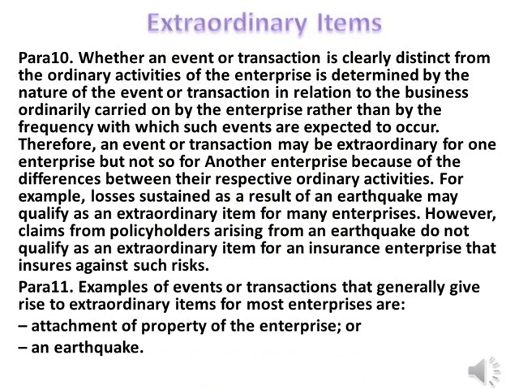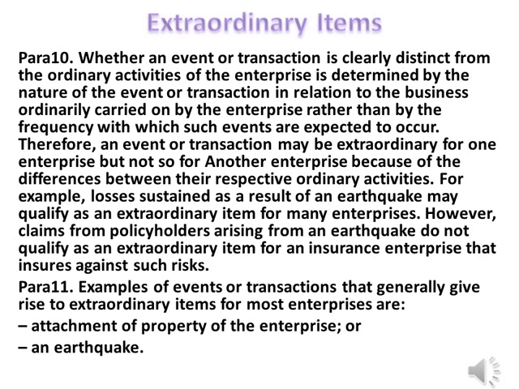Para 10. Whether an event or transaction is clearly distinct from the ordinary activities of the enterprise is determined by the nature of the event or transaction in relation to the business ordinarily carried on by the enterprise, rather than by the frequency with which such events are expected to occur. Therefore, an event or transaction may be extraordinary for one enterprise but not so for another enterprise because of the differences between their respective ordinary activities.